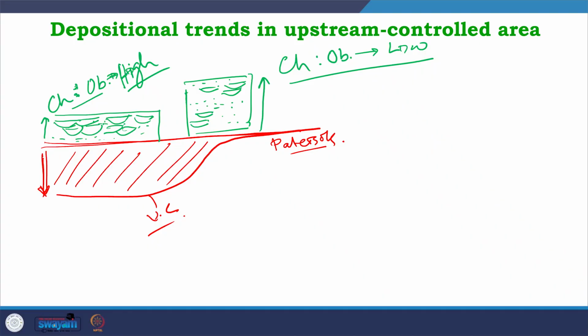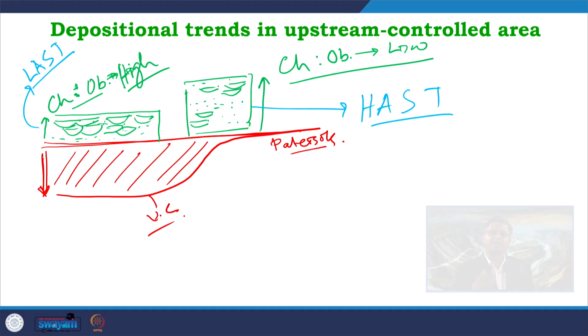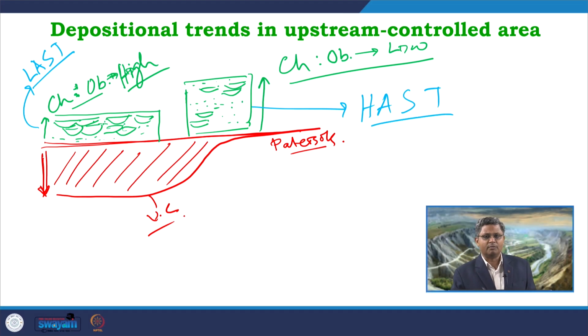So in this diagram, this portion where we get high channel amalgamation and a high channel to overbank ratio with very low accommodation, I will call the low accommodation systems tract, LAST, whereas this one I will name HAST, high accommodation systems tract, because in this case the accommodation is high, the channel to overbank ratio is low, and channel amalgamation is low. So two different systems tracts were initially defined: HAST, high accommodation systems tract, and LAST, low accommodation systems tract.